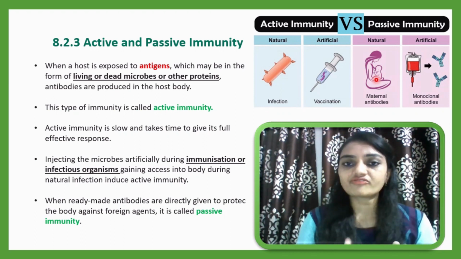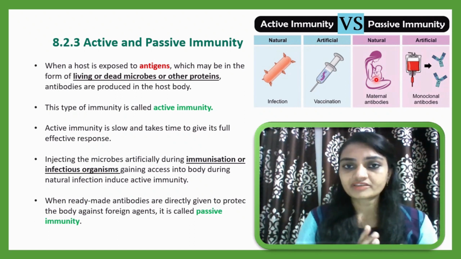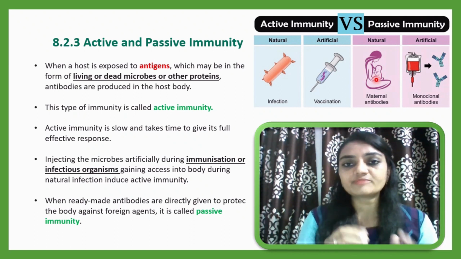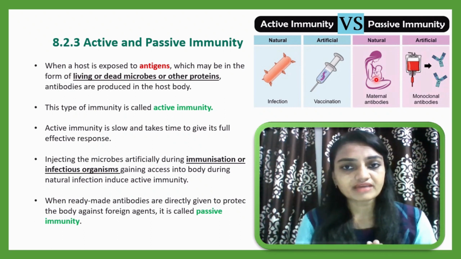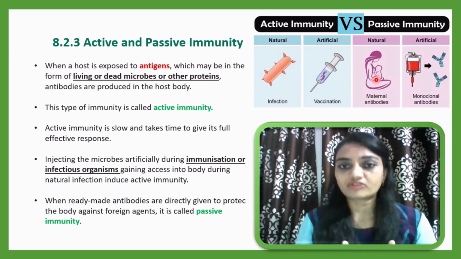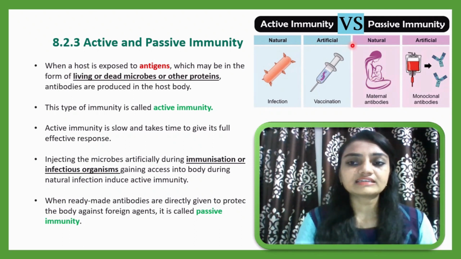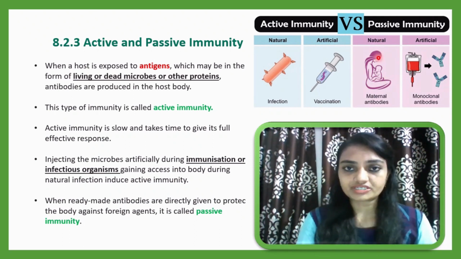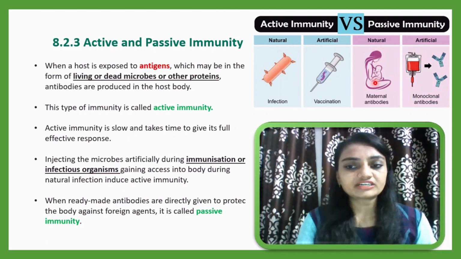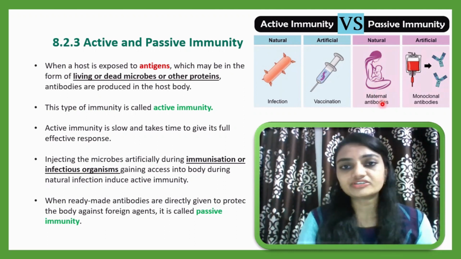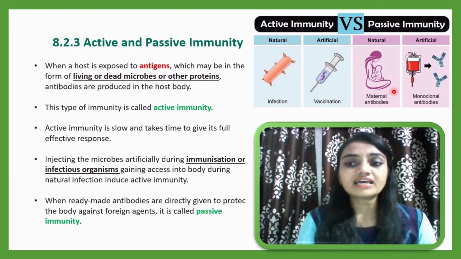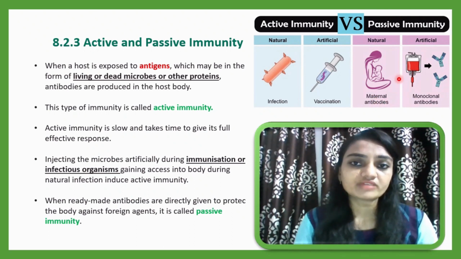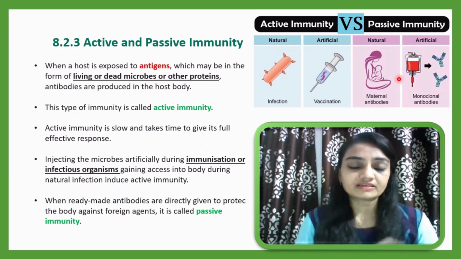The development of antibody occurs inside the female, which is the mother's body. That's why antibody is produced inside the mother's body, but it will react inside the fetus, and in this way the fetus will get ready-made antibody. That's why this is considered a natural type of immunity, when maternal antibodies are used by the fetus. And secondly, artificial antibodies can also be given to a person in severe cases, so they can survive.